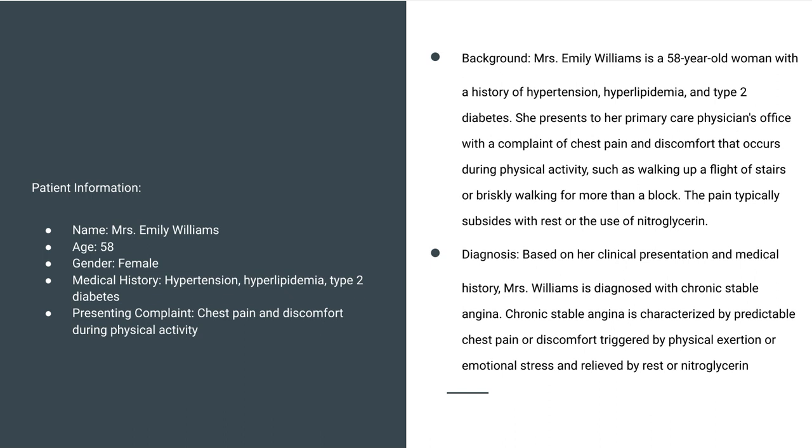Then you should go for the beta blockers. If angina symptoms are not well controlled with nitrates alone, then you can add a beta blocker, atenolol or metoprolol. Because beta blockers reduce the heart rate, so if heart rate is reduced, then oxygen demand will be reduced. Understood? And regular monitoring and follow up is necessary. Aspirin therapy is must. That is very much required. Understood everyone? All right.